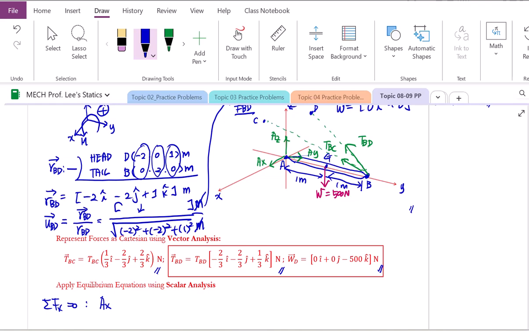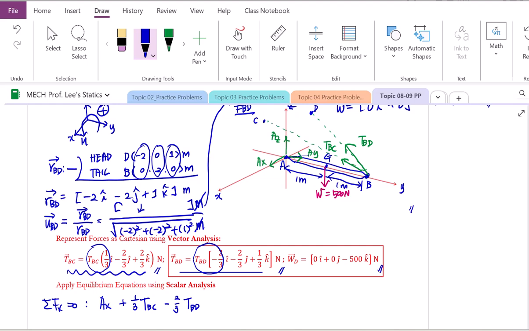What we're going to do is come back to our result in terms of vector analysis. Then we're going to see whether we have an x component of this one. Yes, we have an x component here and also an x component here for T_BC and T_BD respectively. So we have to account for them. 1/3 T_BC, let's take care of, and let's move to T_BD, minus 2/3 T_BD must be taken care of.